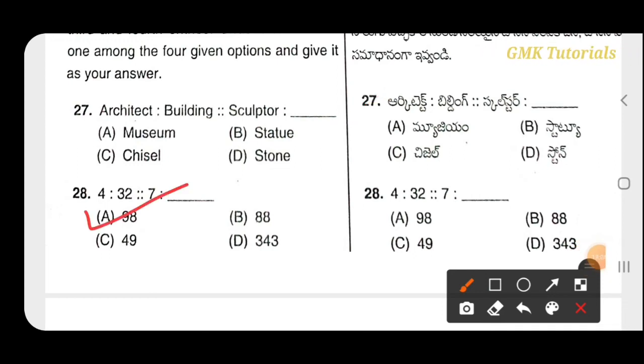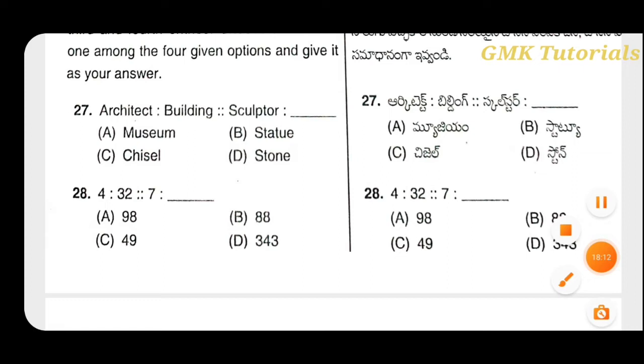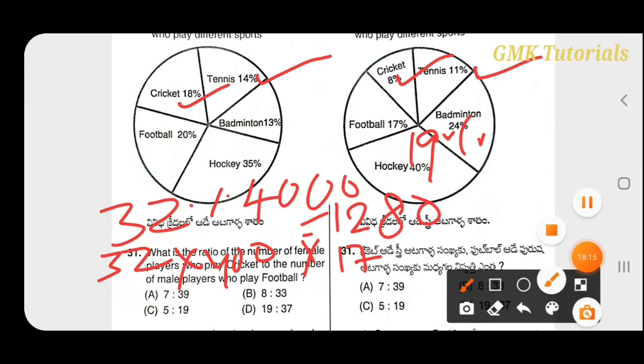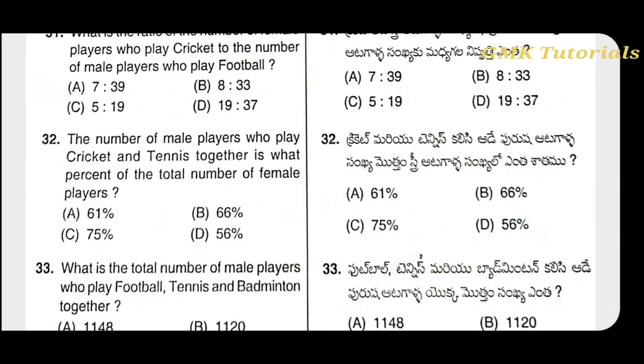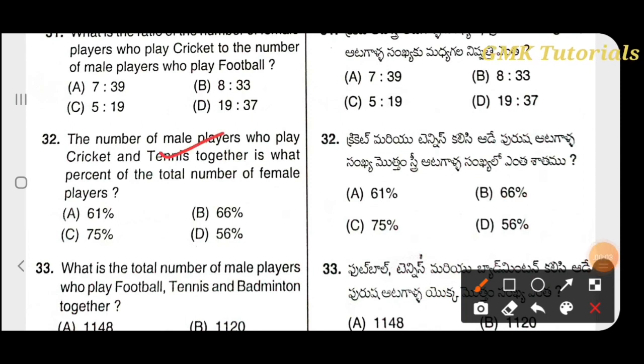432 is related to the number of male players who play cricket and tennis together, and the total number of female players who play tennis and cricket together.